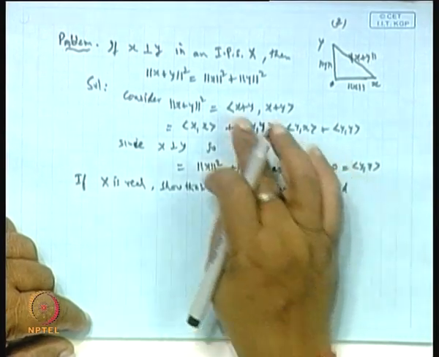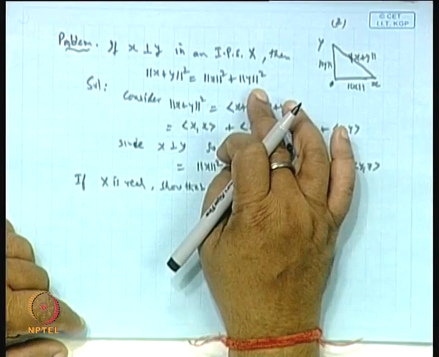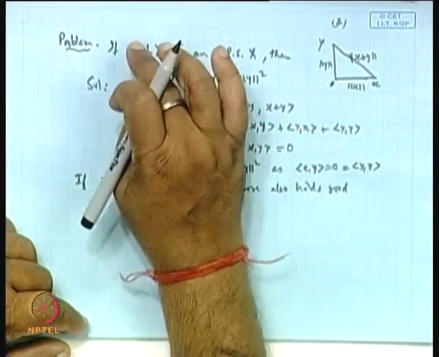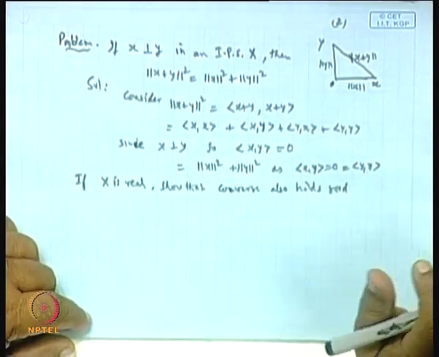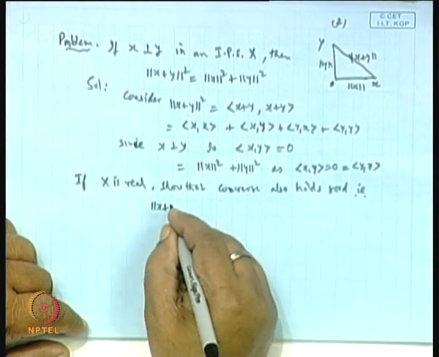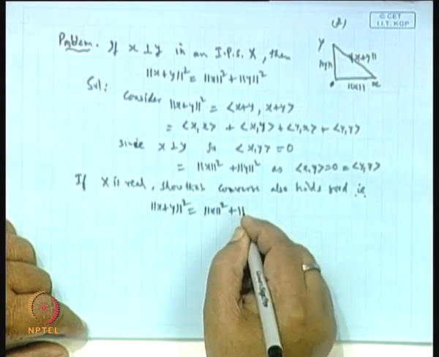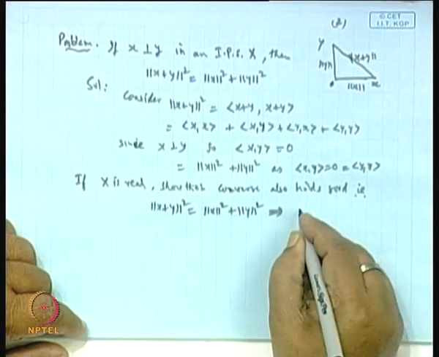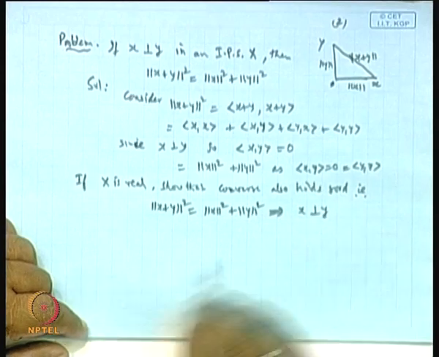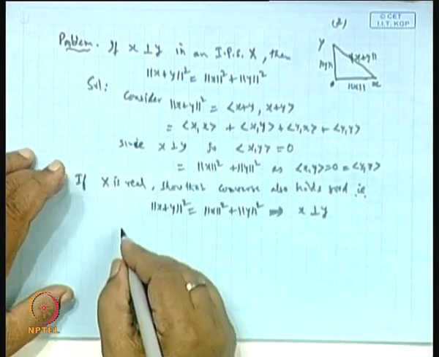That is, norm of x plus y whole square equal to norm x square plus norm y square is given, then it will imply that x will be orthogonal to y. That is, norm of x plus y whole square equal to norm x square plus norm y square will imply x is orthogonal to y, if x is real. The reason is because